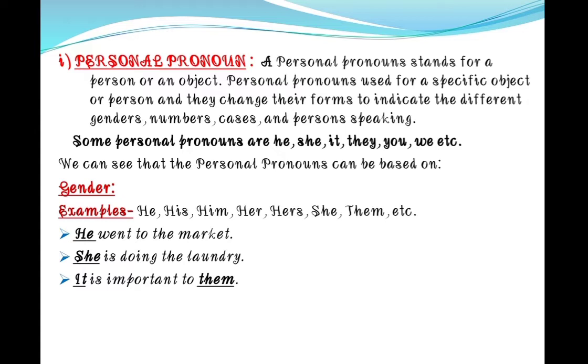For example, gender. According to gender, we can identify whether they are feminine gender, masculine gender, neutral gender, common gender. For example, he went to the market. Here, with the help of he, you can identify that we are talking about masculine gender. She is doing the laundry. Here, very easily you can understand by she that she is used for feminine gender.